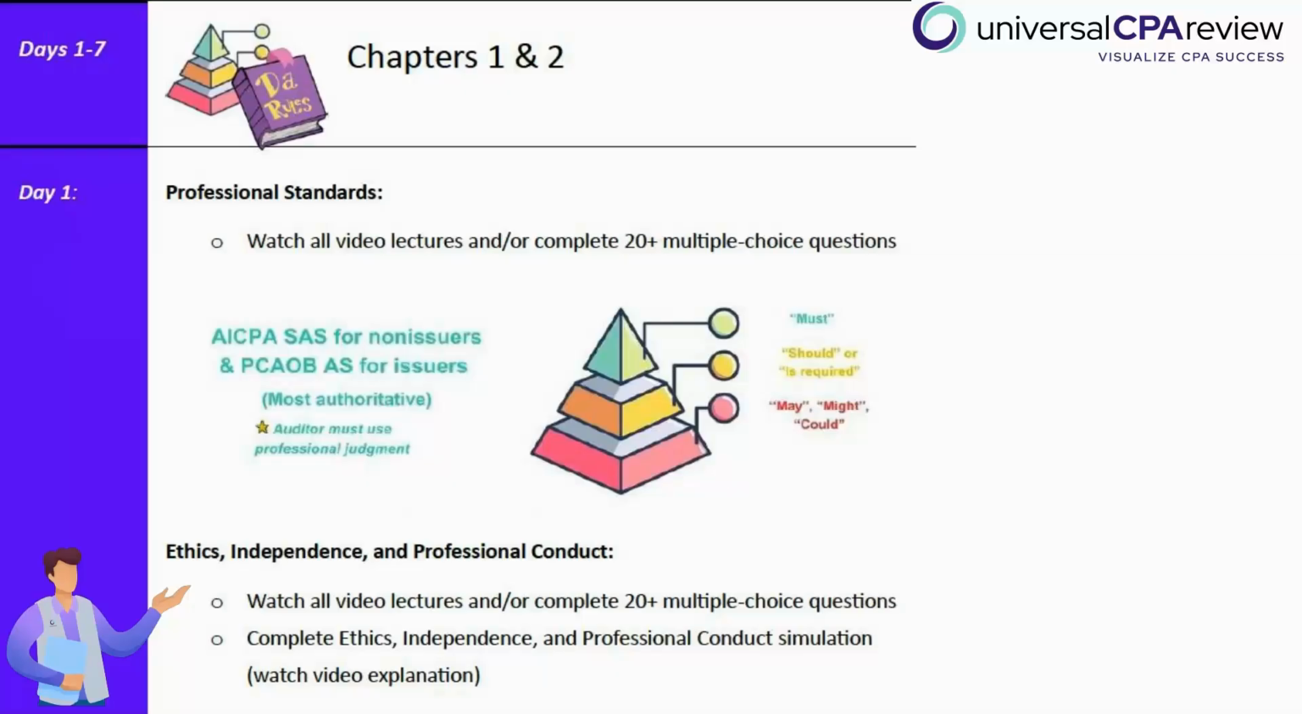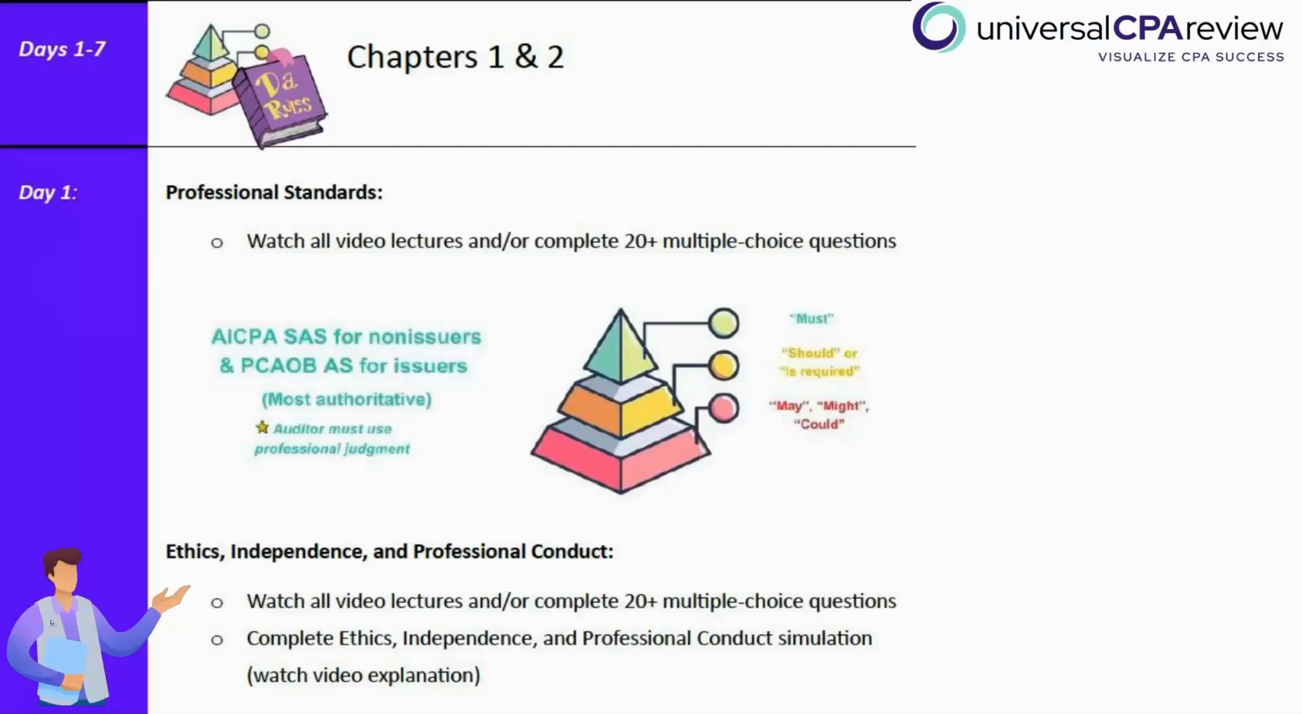This module has a similar level of weight placed on it, but it does have more content volume to learn, and it is a little bit more challenging than the professional standards module. So that's why it's important to watch the video lectures, which are more time consuming than professional standards.